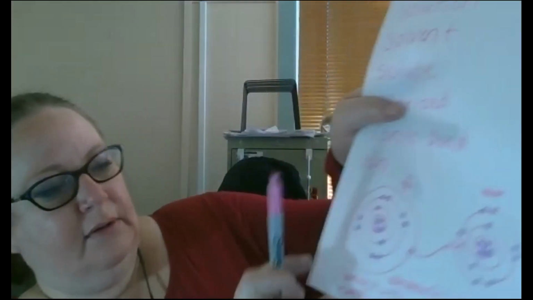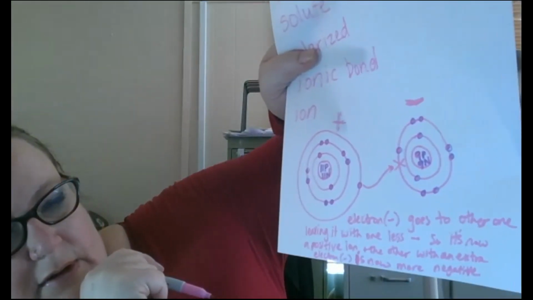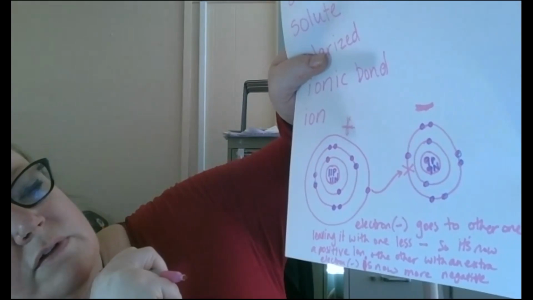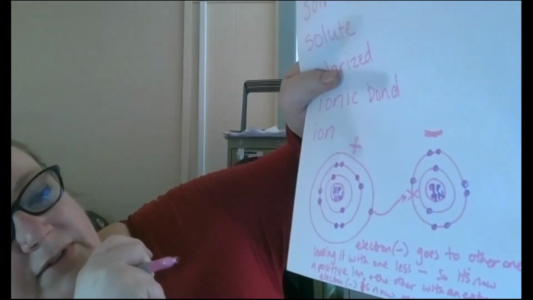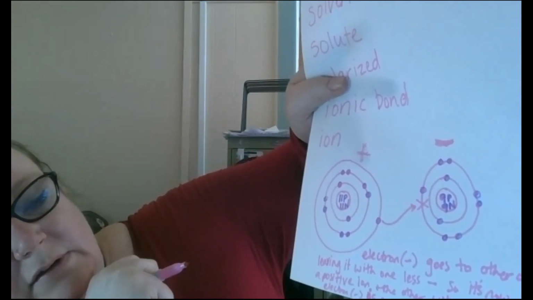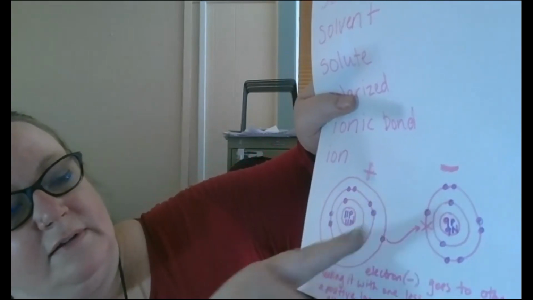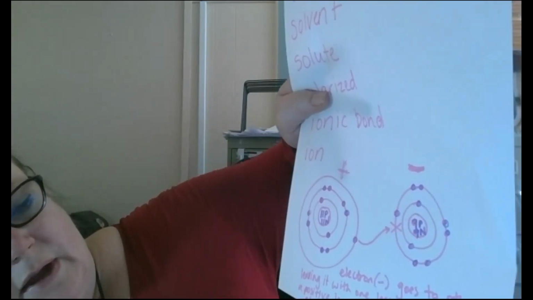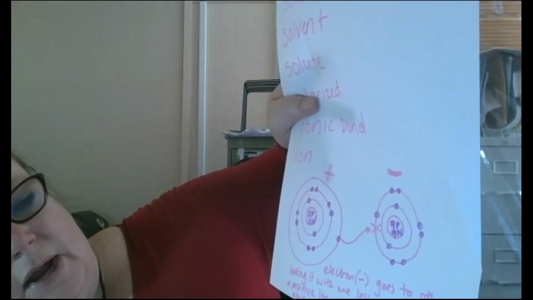So let's read that sentence I wrote on the bottom. I'm going to have to turn it a little bit so you can see it too. It says electrons, which are negatives, go to the other one. So the electron from here goes to the other one, leaving it with one less negative. So it's now a positive ion, and the other one now has an extra electron, or a negative, and so now it's more negative.